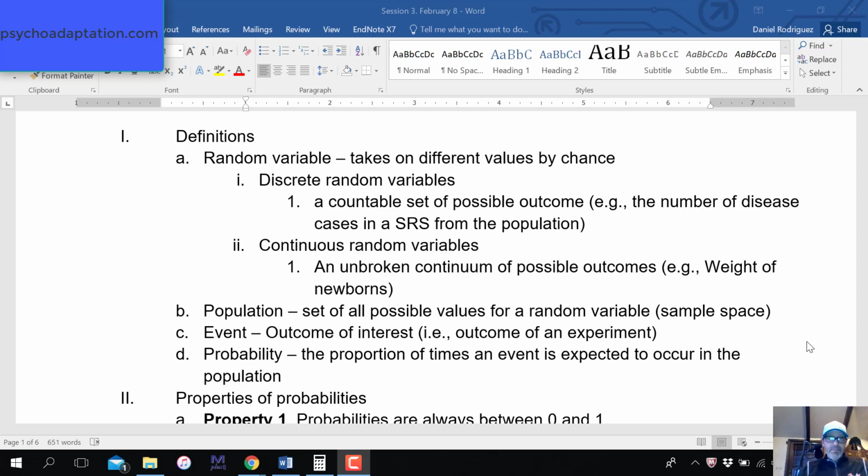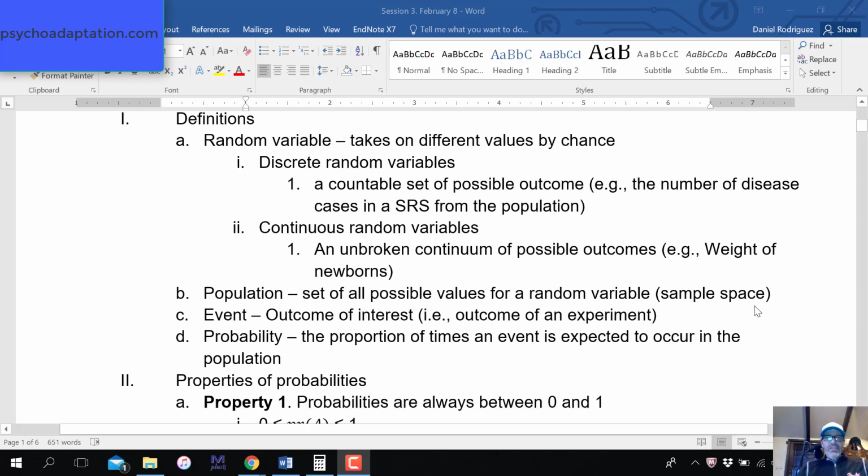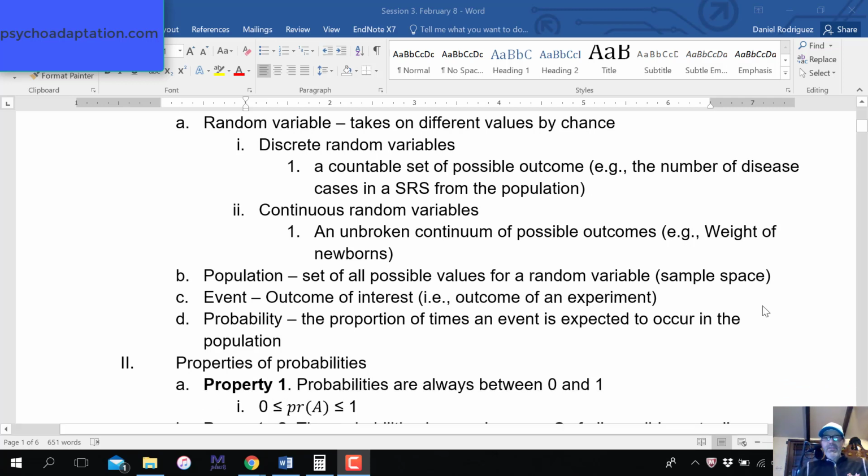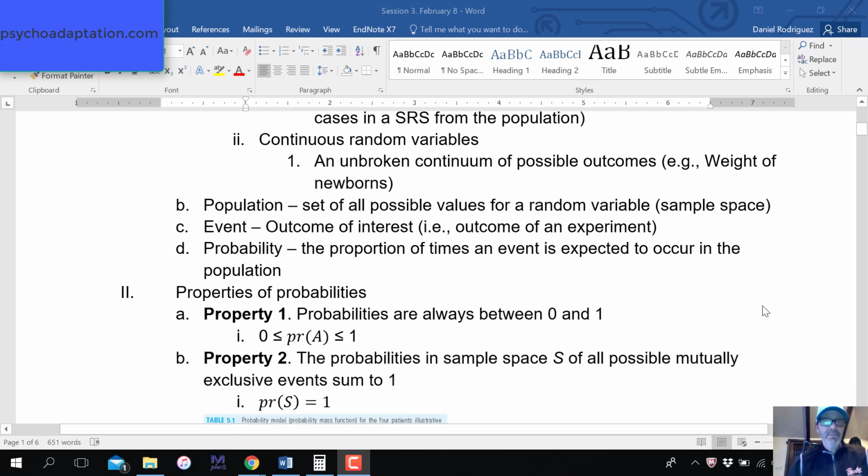Population is a set of all possible values for a random variable, so we'll call this a sample space here. It's easier when your sample space is, say, just males and females, because we only have two possible outcomes. The event is an outcome of interest or the outcome of an experiment. So if you're selecting an individual, that's actually an experiment. If I'm collecting data on people's levels of depressive symptoms and selecting somebody from a population, that's a random experiment.